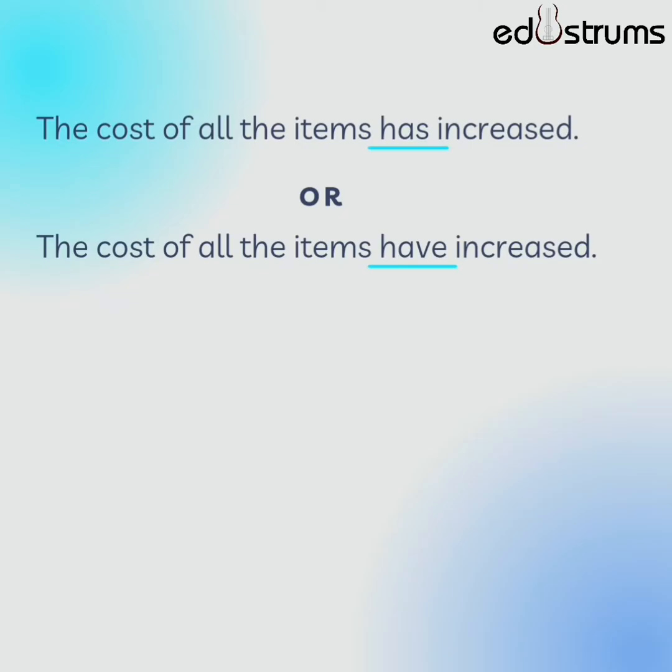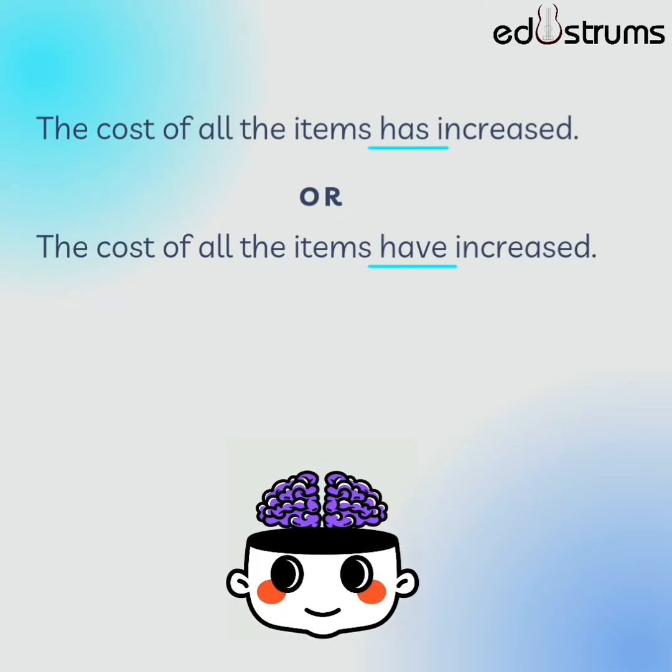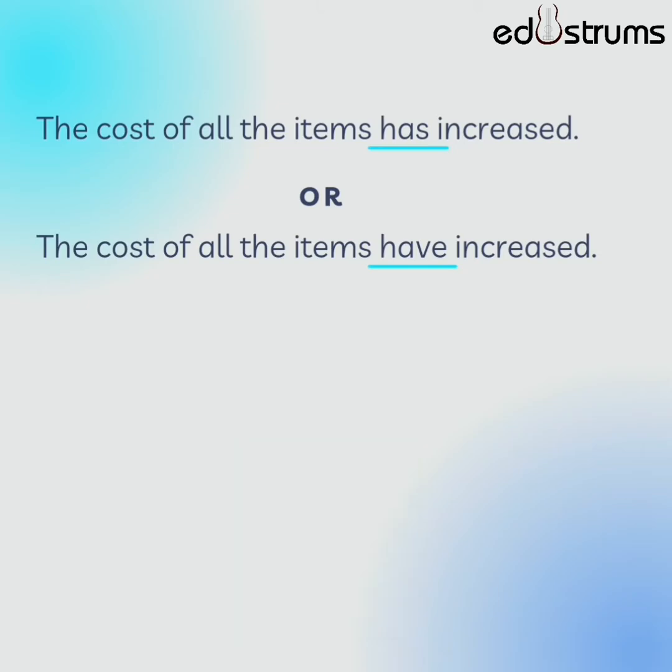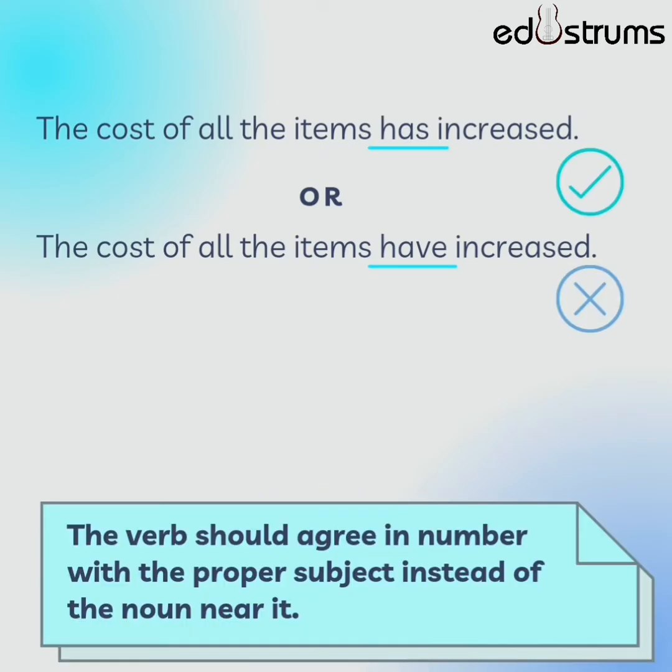Another example, the cost of all the items has increased, or the cost of all the items have increased. The correct answer is the cost of all the items has increased. In this sentence, the real subject is cost and hence we use has instead of have.